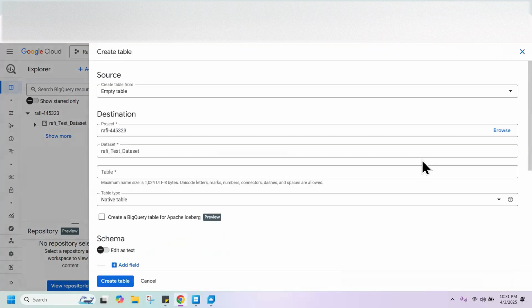Okay, here you can see we are trying to create a table, but one thing we have to do is we actually need a GCS as well. I'll tell you why we need a GCS. We'll be pulling some data from a GCS, for example, a CSV file, and creating a table out of it. So what you can do is just open another tab. In that, we'll be opening GCS.